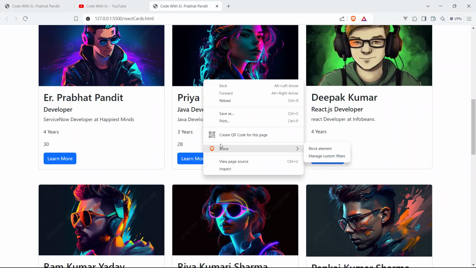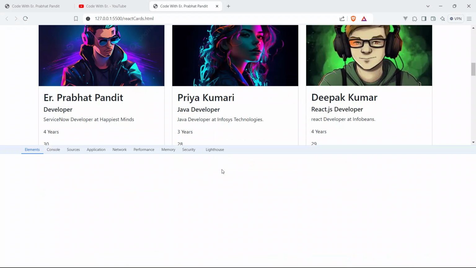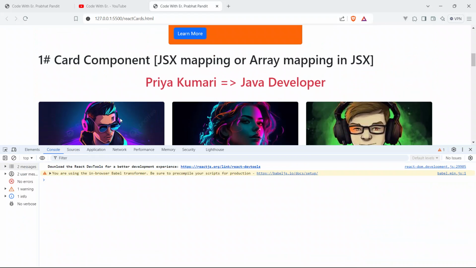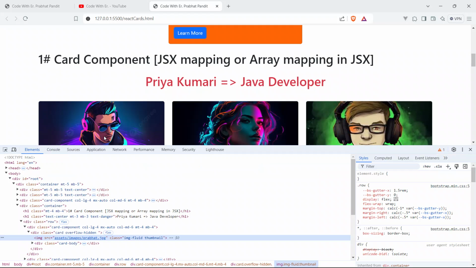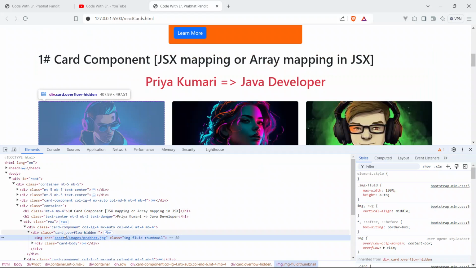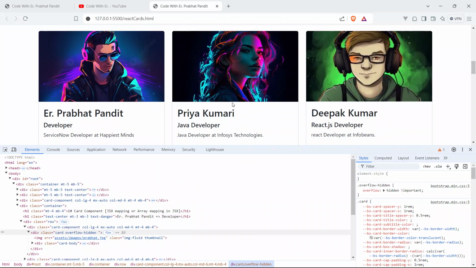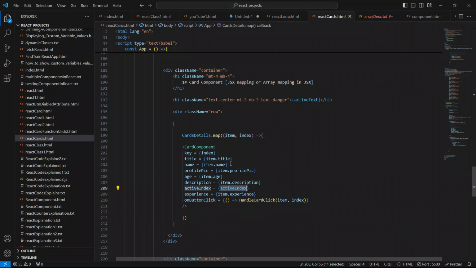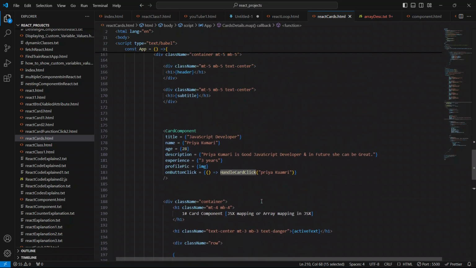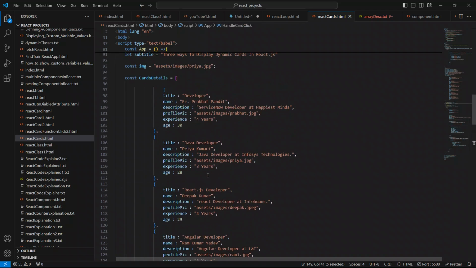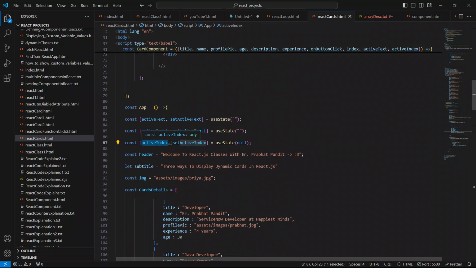Go to the developer tool, go to the console. First of all, let's check whether the active class is being applied or not on the card. Handle click, active index, set active index, useState null.